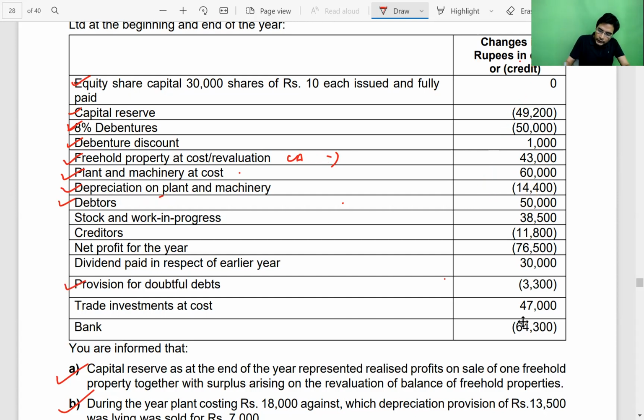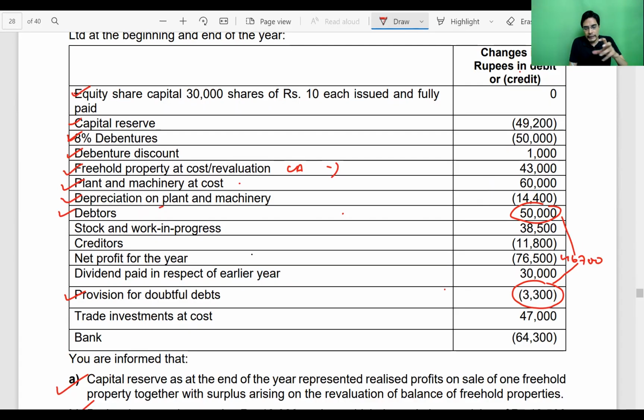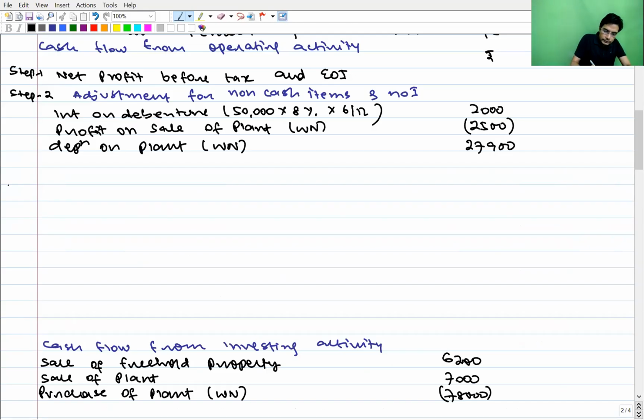And provision for bad debts, we always deduct provision for bad debts whenever it exists from the debtor. And in the working capital changes, we take the difference between the two. Difference is 46,700. So in working capital changes, we will take the net amount. Step number 3, adjustment for working capital changes.